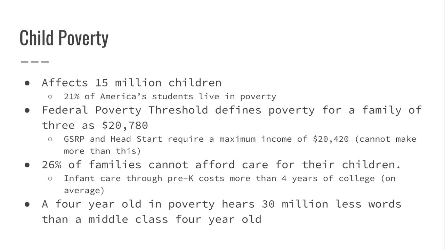And I found in my research that in order to qualify for Great Start Readiness programs and Head Start, it requires a maximum income of $20,420 a year. So a family of three cannot make more than $20,420 in order to be qualified for GSRP and Head Start. So they're making less than the federal poverty threshold in order to be qualified for federally funded free preschool programs.